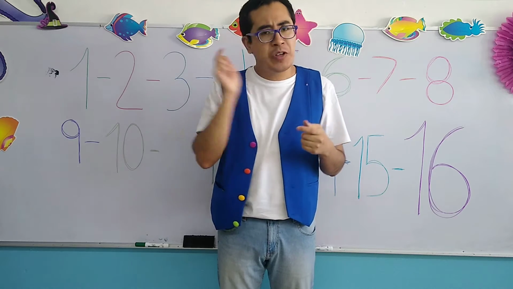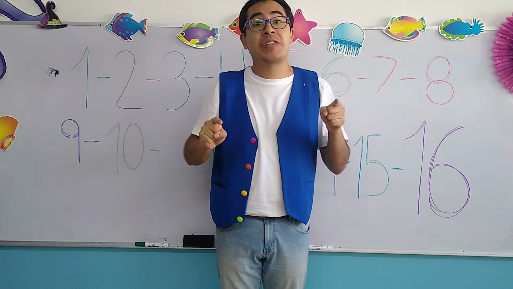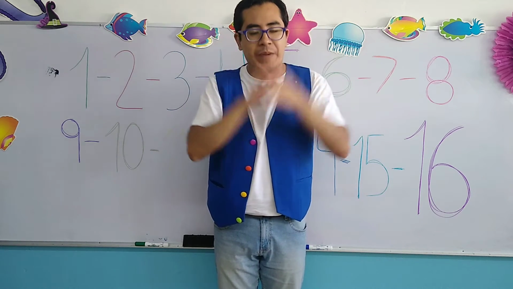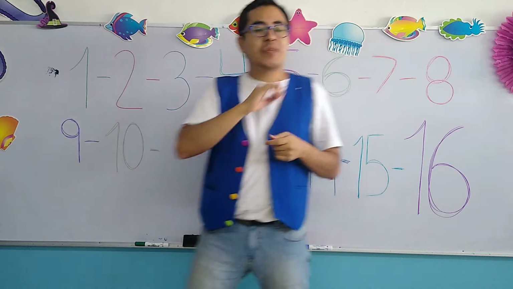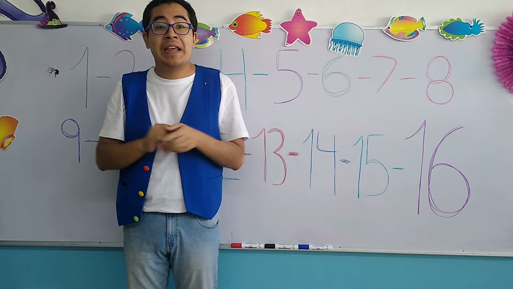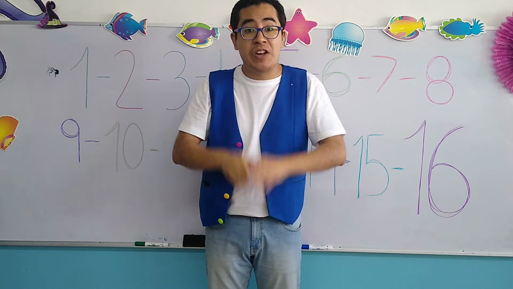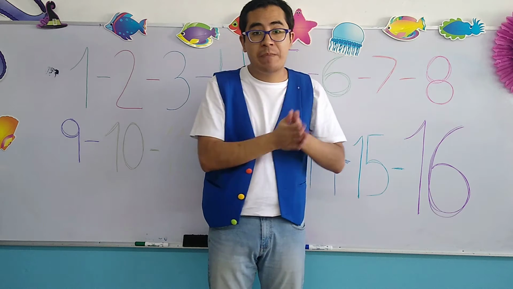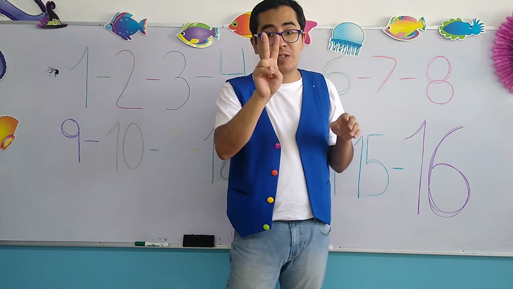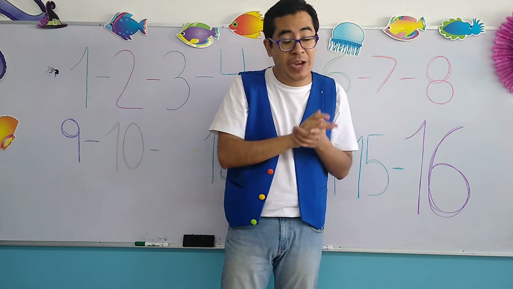Today, my children, we're going to continue working with the numbers because remember, it's very important that you memorize them and you recognize them, all of them, okay? So, last class, my children, we finished with the number 15. Now, remember, something that is very important, when we start with the number 10, cuando empezamos con el number 10, all of the numbers have 2 digits, okay? A partir de ese número, todos los demás contendrán 2 dígitos, okay?